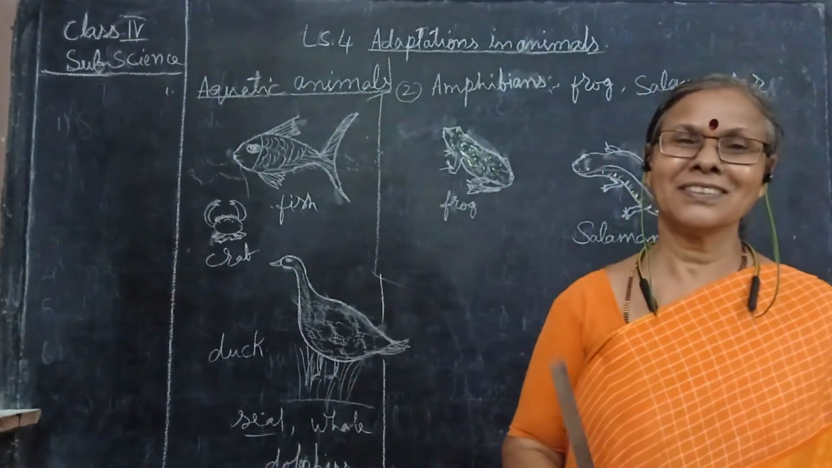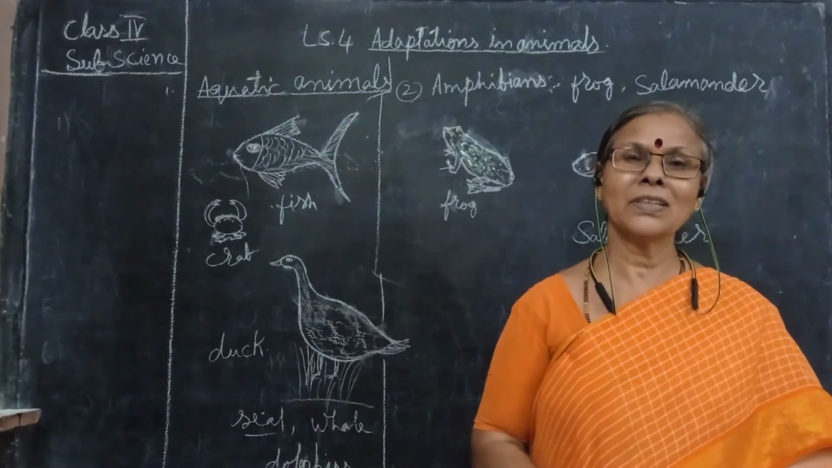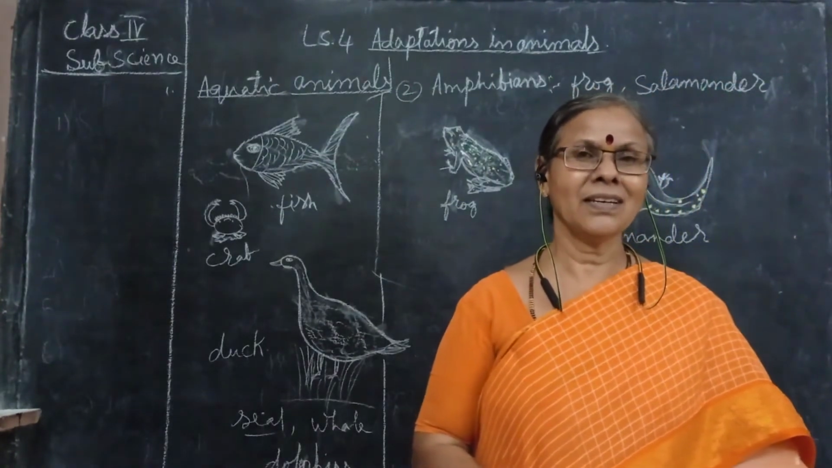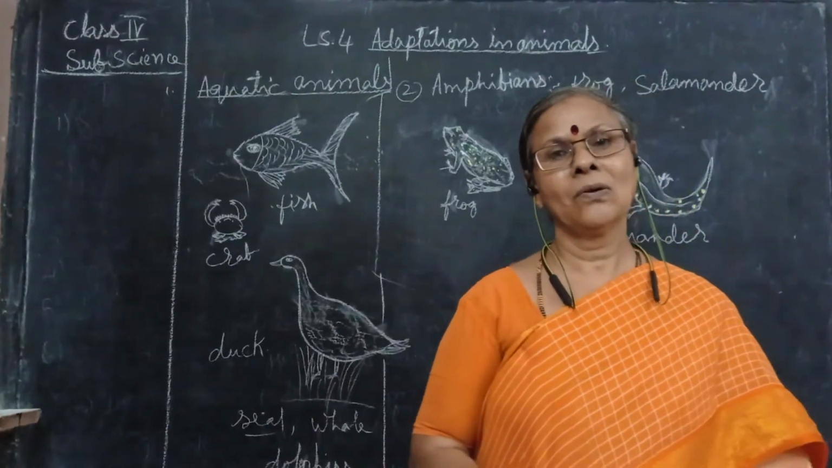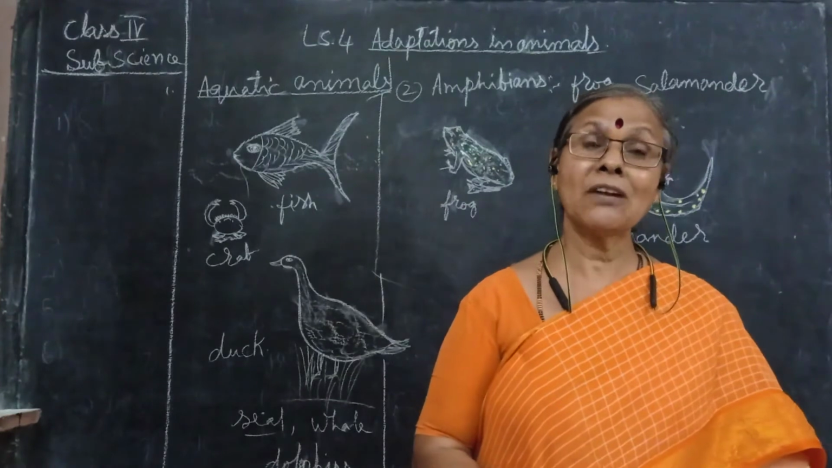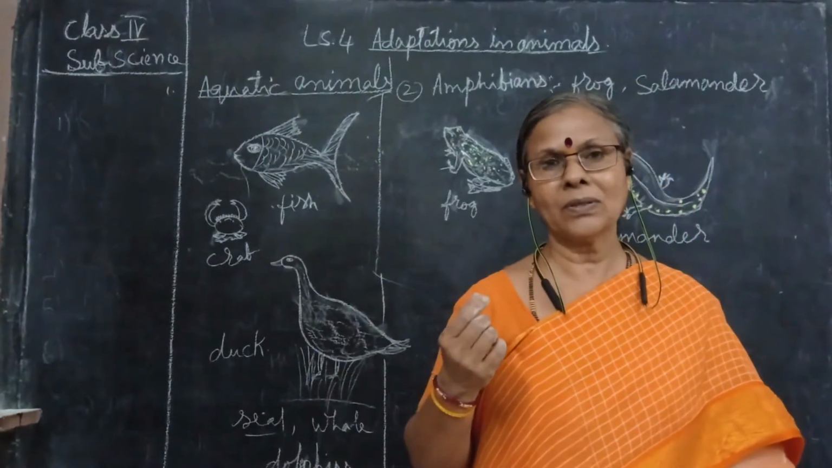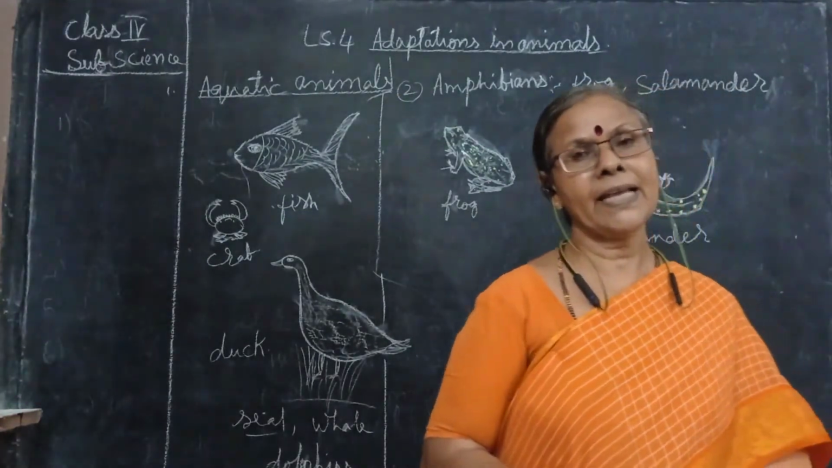Good morning, children. Yesterday we learned about the desert animals. How do they survive in the desert, in the hot climatic condition? What makes them survive there? With very little water they survive over there. Now we'll see the aquatic animals.